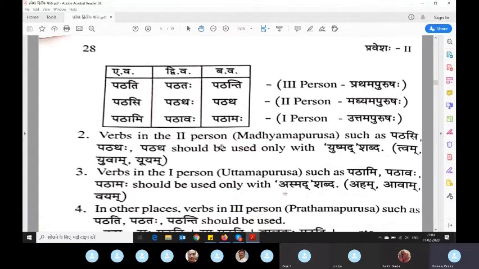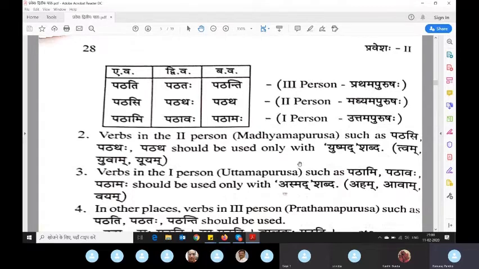So here it says verbs in second person, such as pathasi, pathatha, can only be used with one shabda, that is tvam, yuvam. This is for dvivachana, yuyam for bahuvachana. Tvam, yuvam, yuyam. If you have to say you two, you will say yuvam. If you have to say you all, you will say yuyam. If you have to say you, you will say tvam.